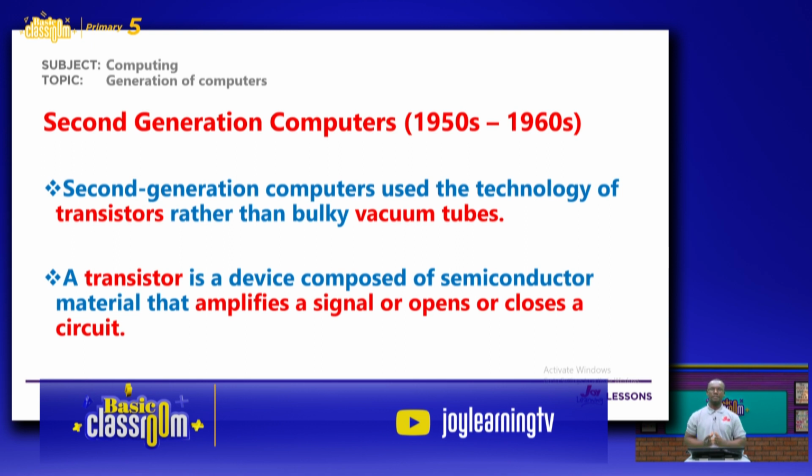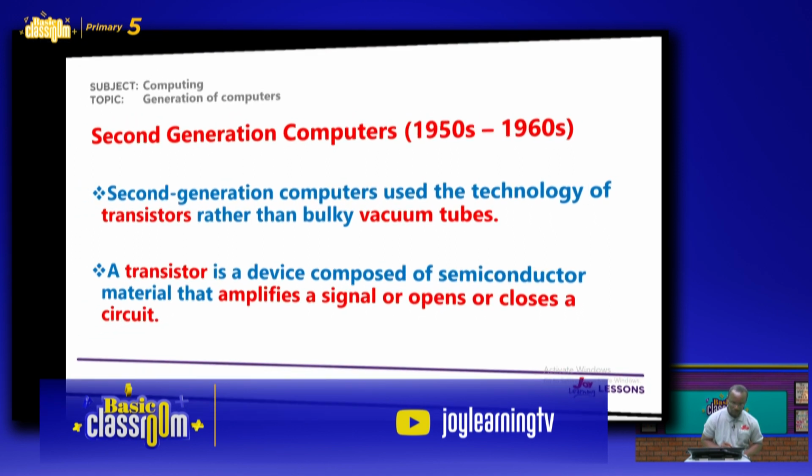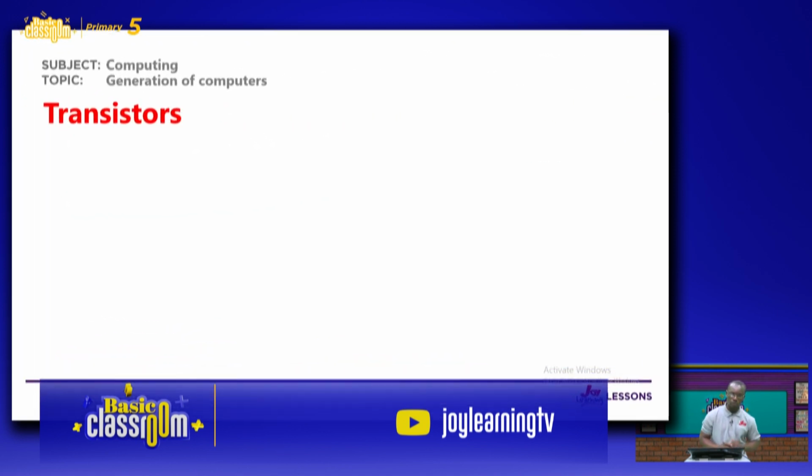So this component is what we refer to as a transistor. Good. Now, we want to look at some images of transistors.